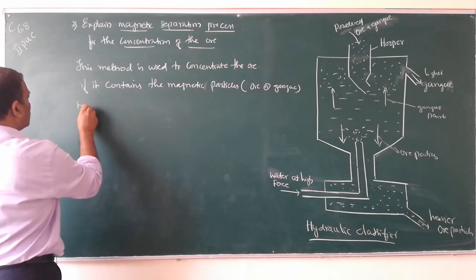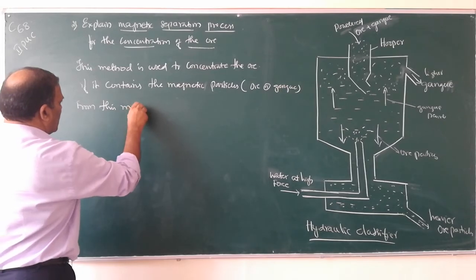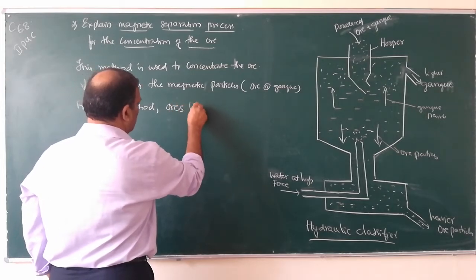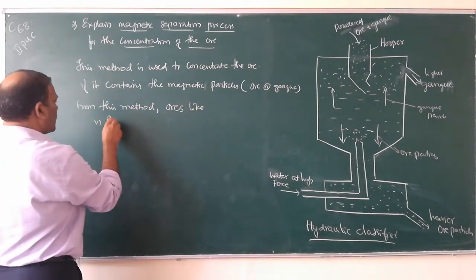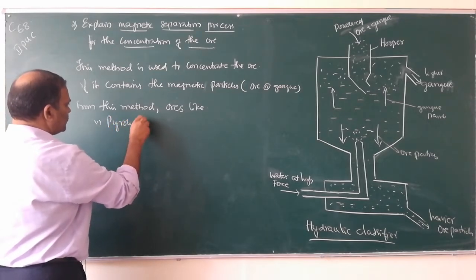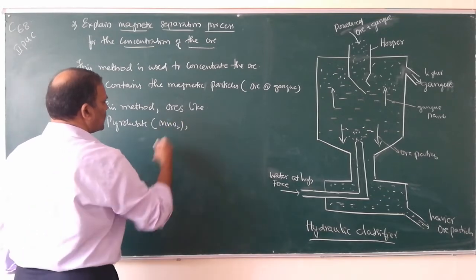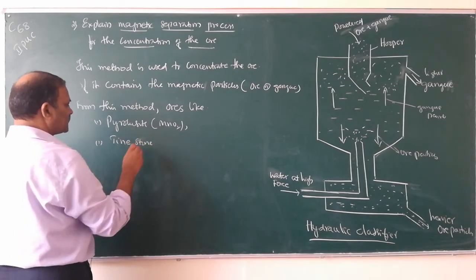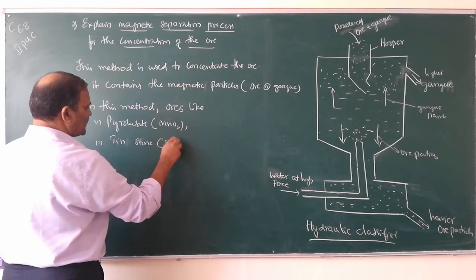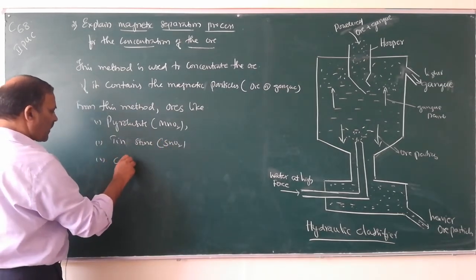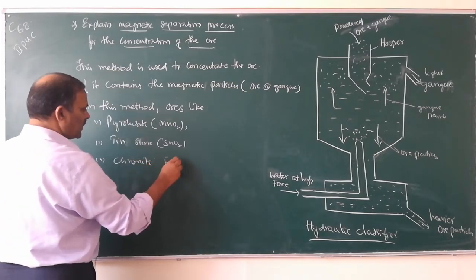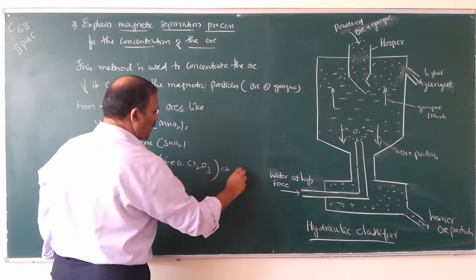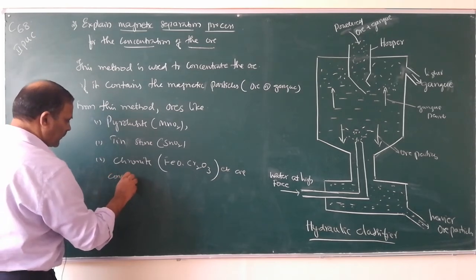So from this method, ores like number 1 pyrolusite, MnO2, number 2 tin stone, SnO2, number 3 chromite, FeO.Cr2O3, etc. are concentrated.